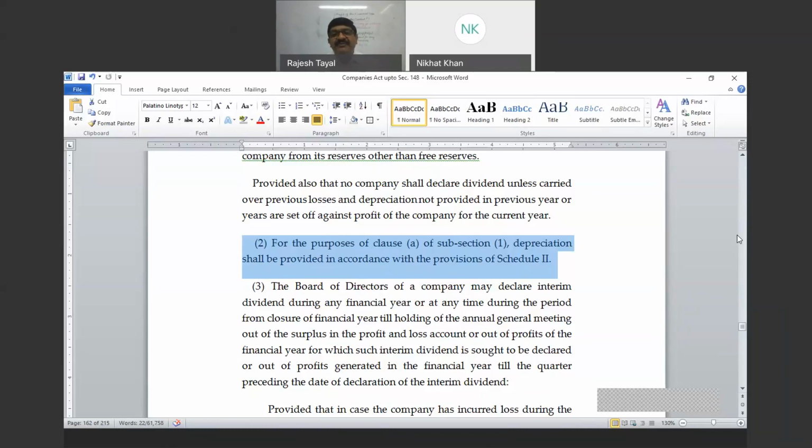Because the rate of depreciation under the Companies Act and as per the Income Tax Act may differ, and those are certainly different. So that's why some of the students may have a question that why two different accounts are prepared, one for filing income with the income tax, another is prepared for filing with the ROC. These two different financial statements are for different purposes. Both are valid as per law because what is filed with the income tax department, that is for computation of tax. There the depreciation is as per the Income Tax Act, and what is filed with the ROC, what is distributed to the shareholder, that is as per Companies Act, and depreciation is as per Schedule 2.